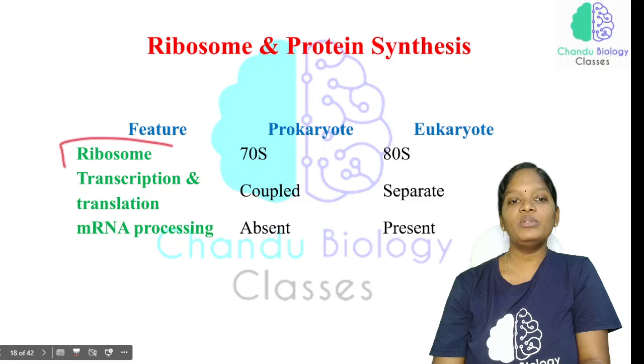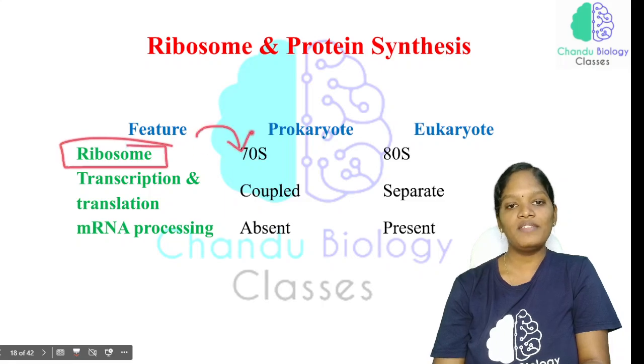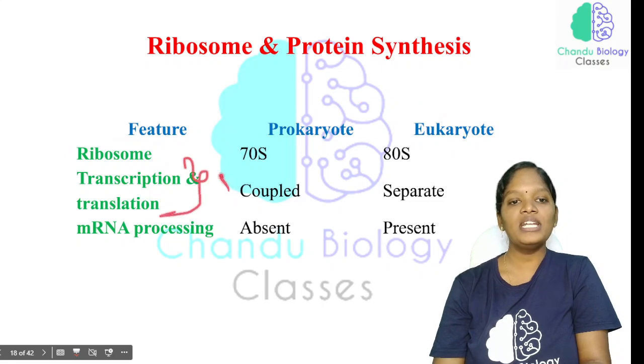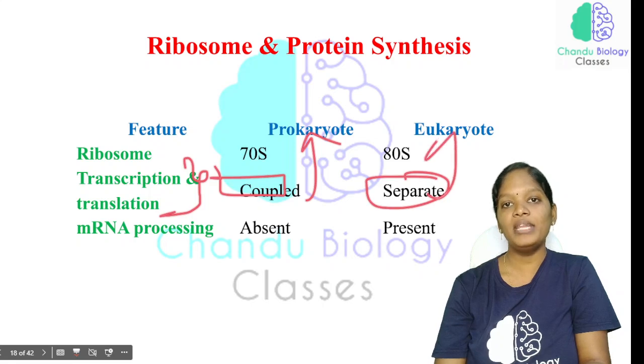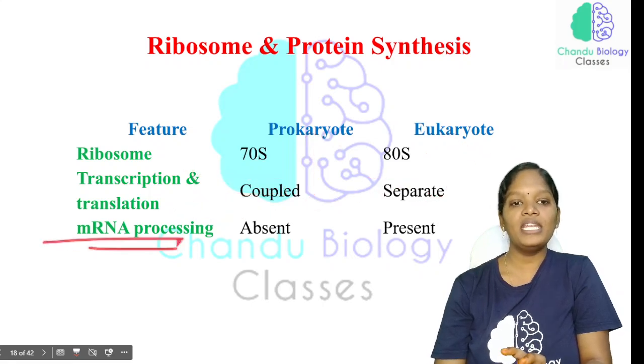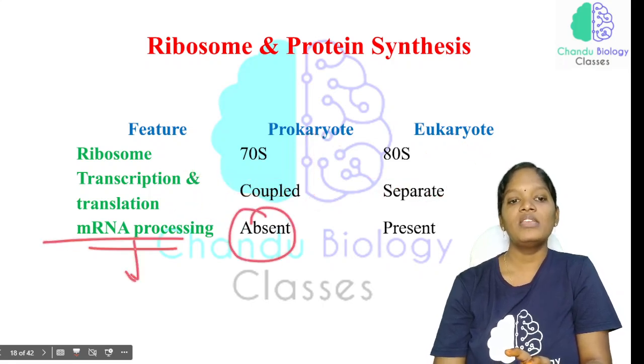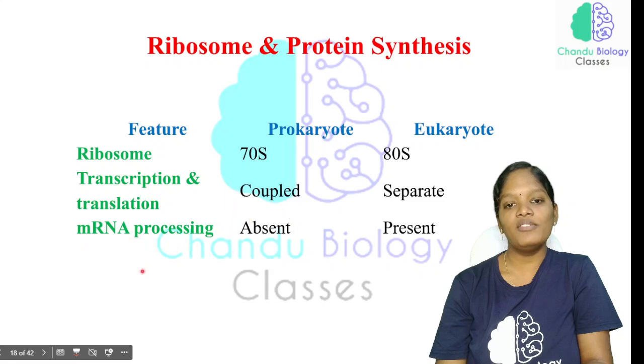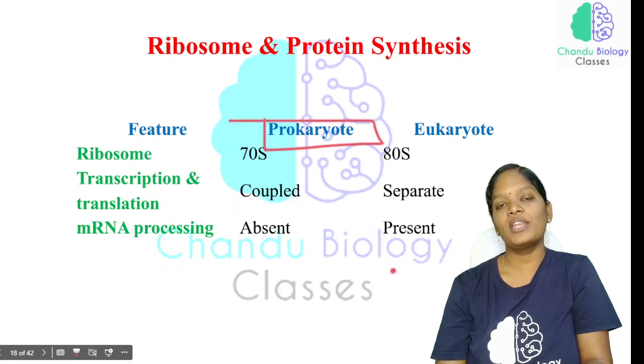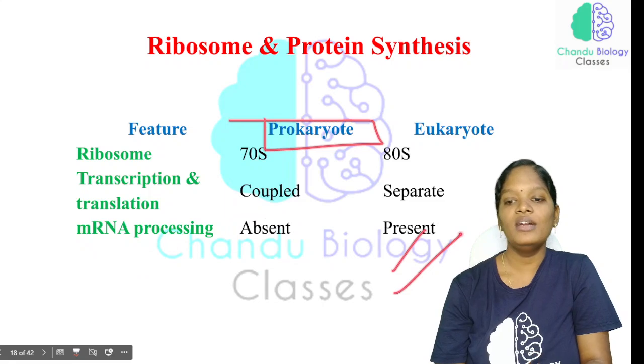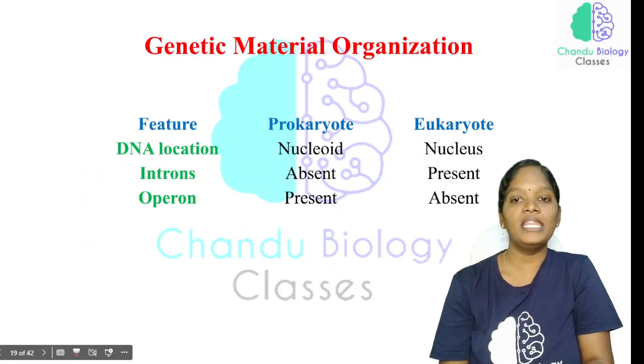And with respect to ribosomes, prokaryotes have 70S and eukaryotes have 80S. Transcription and translation are coupled in prokaryotes and separate in eukaryotes. mRNA processing will be absent, which means post-transcriptional modification will be absent in prokaryotes, but it will be present in eukaryotes. Okay, so these are other important things.